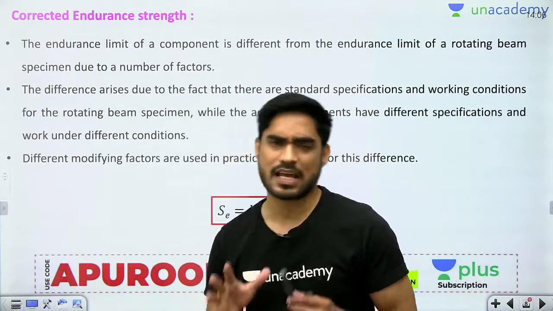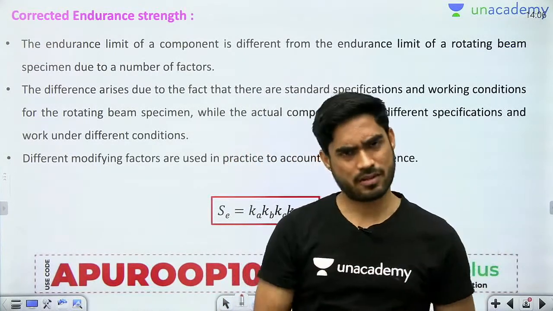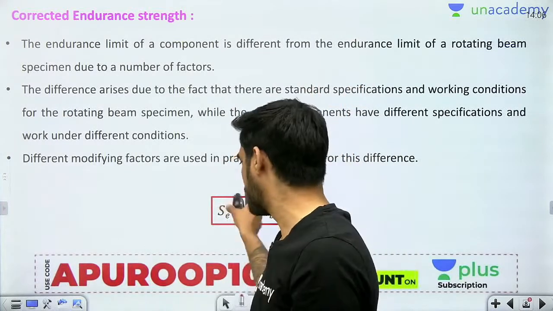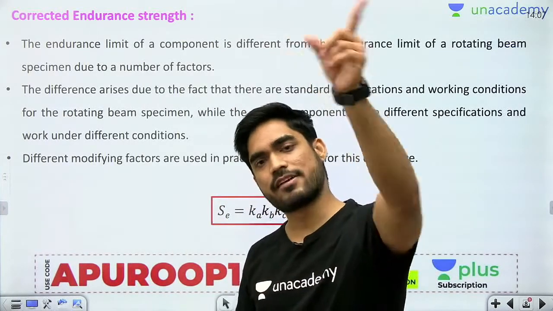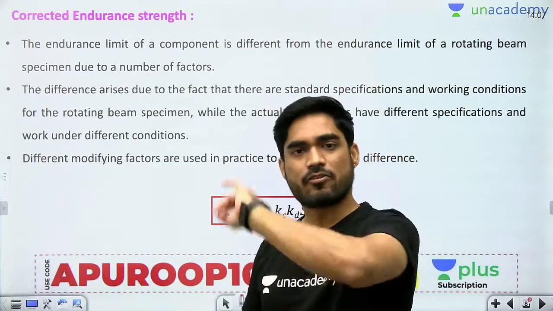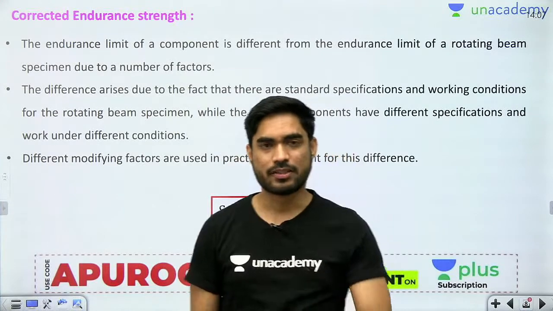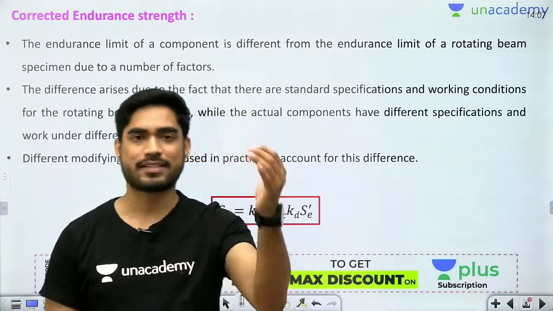So for that we have the design data book. There are different equations, there are different tables for each of these factors. You can refer to those equations, you can refer to those tables from the design data book. Okay, Ka, Kb, Kc, Kd. So this is how we find out the endurance strength of material.